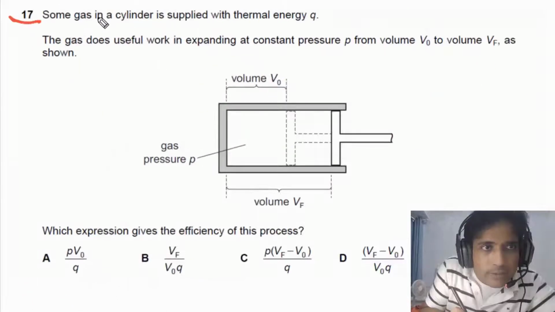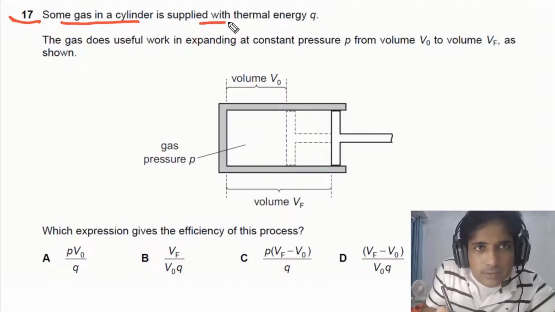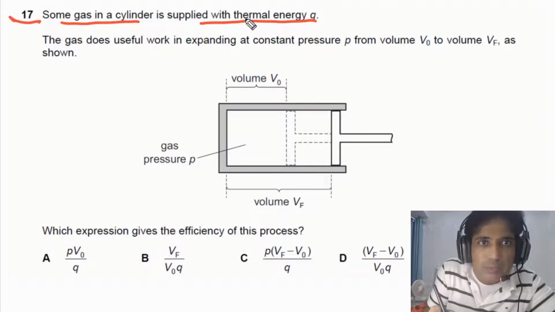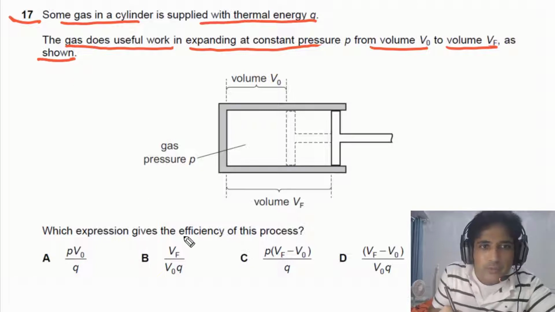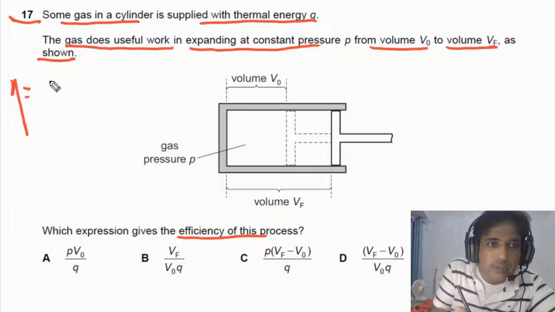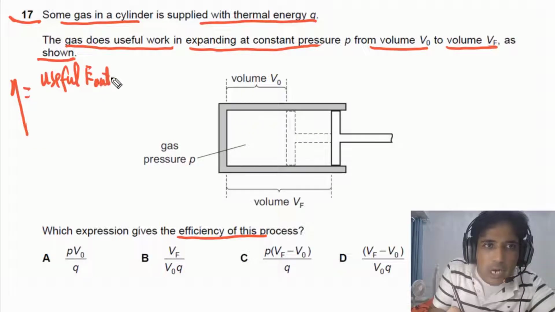For question number 17, it is given to us some gas in a cylinder is supplied with thermal energy Q. Supplied means this is the input energy. The gas does useful work in expanding at constant pressure from volume V0 to volume Vf, as shown in the figure. We need to calculate the efficiency of this process. So efficiency simply is equal to useful energy output divided by total input energy.